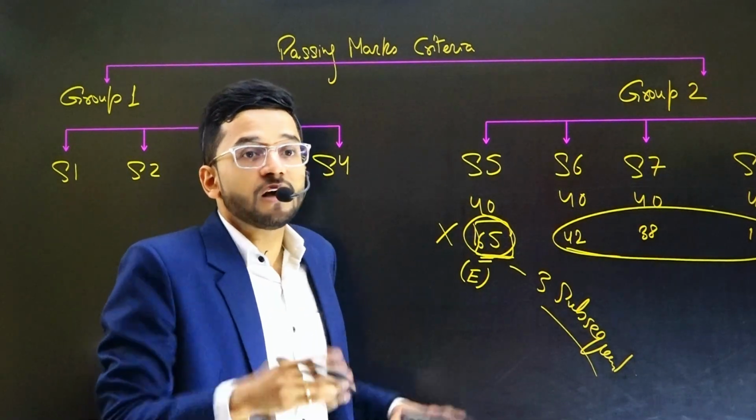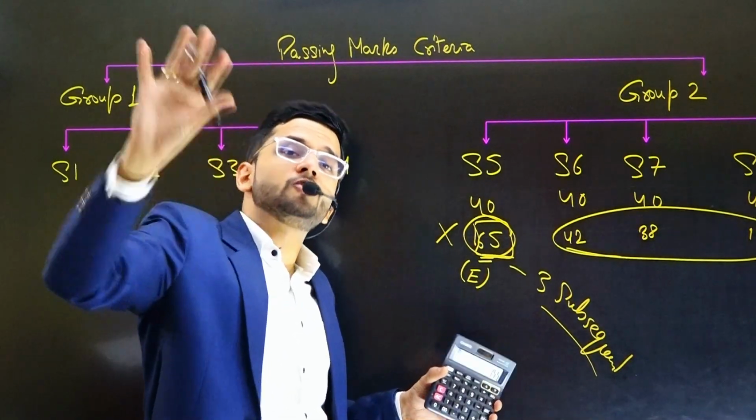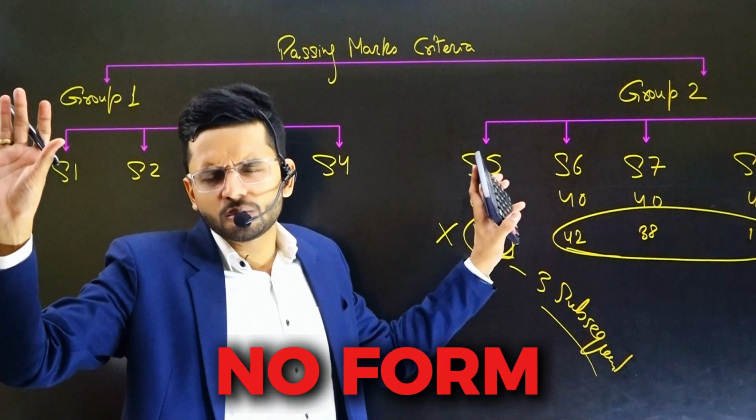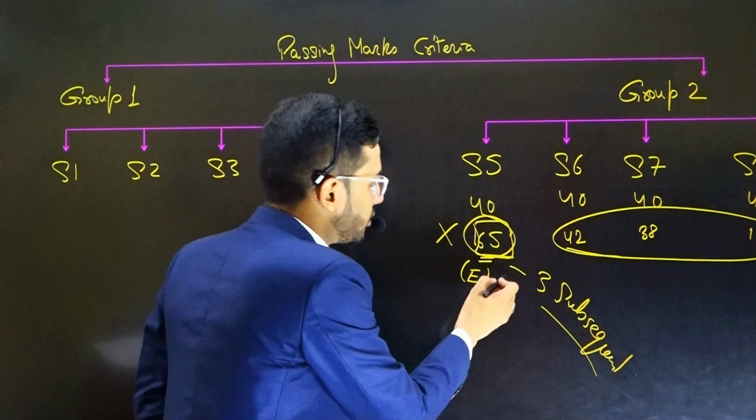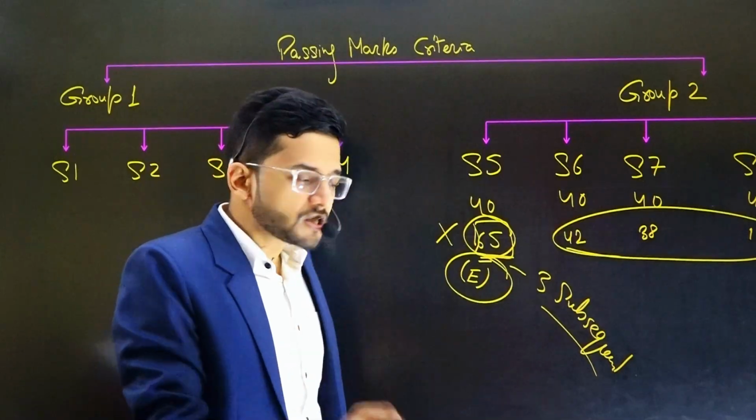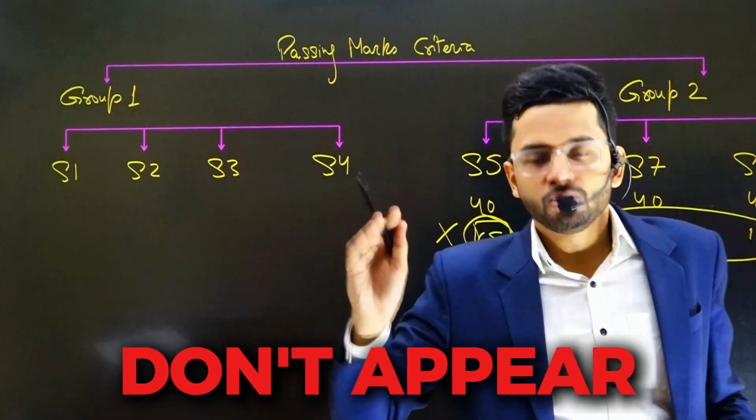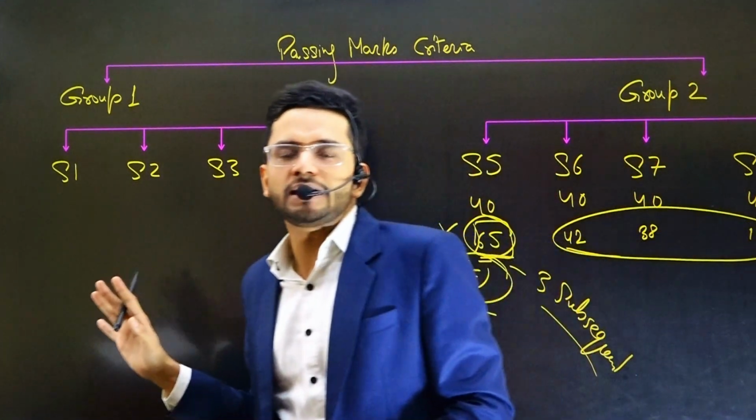Now many students ask me, sir, how to claim exemption? That is the biggest question. How to claim exemption? Which form to be filled to claim the exemption? Guys, there is no form to be filled to claim the exemption. Exemption is already recorded in the institute records. What do you need to do? You just need to not appear in that paper. Don't appear in that paper. Don't go in the examination hall to attempt in that paper.